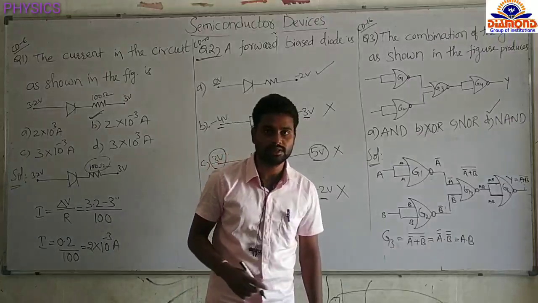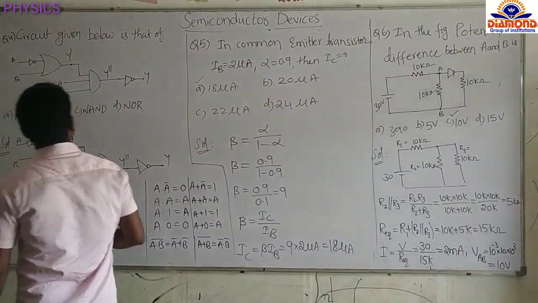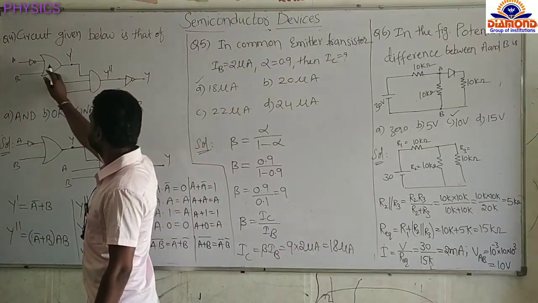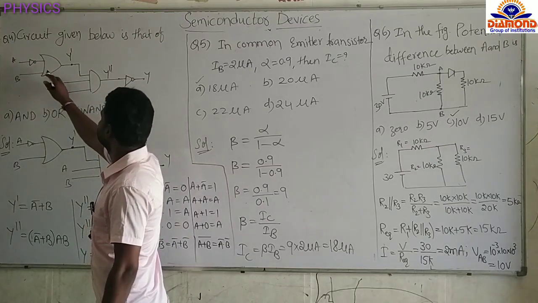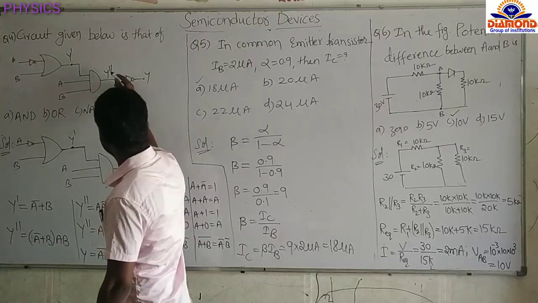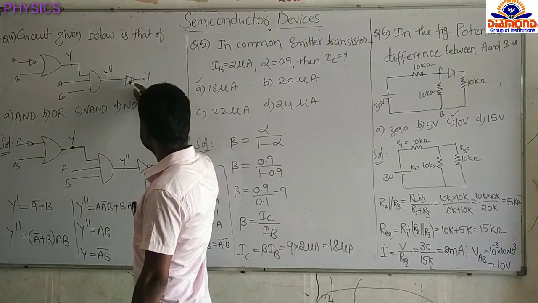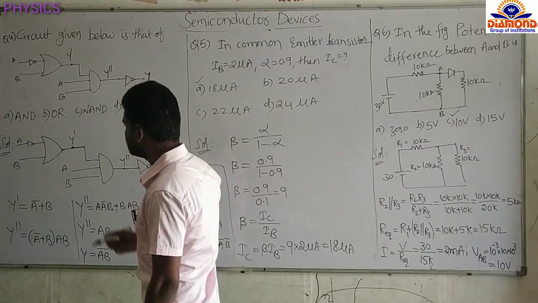Like this you have to solve the problem. Next, see the next problem. The circuit given below is the... Okay, this is the circuit given here. So here we have the OR gate, and in front of this one NOT gate is there. This one's output is Y dash, and here we are giving the three inputs to this gate. Y double dash we will get as output of this AND gate, and next we have one more NOT gate, and finally we are getting the output Y, and we have to find which gate that is.